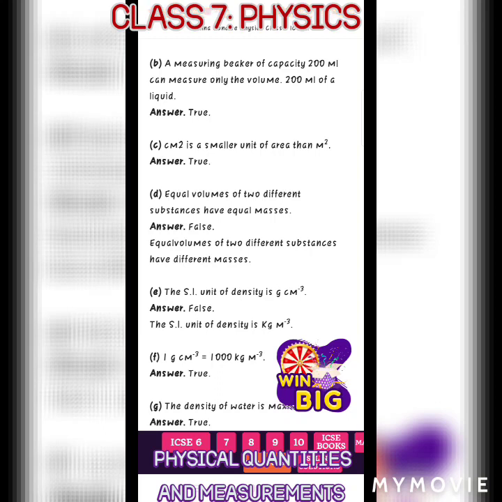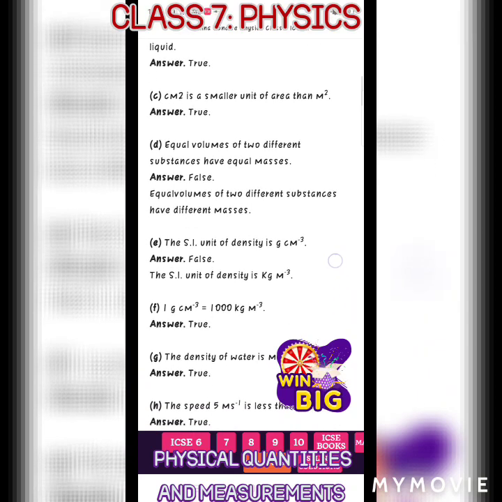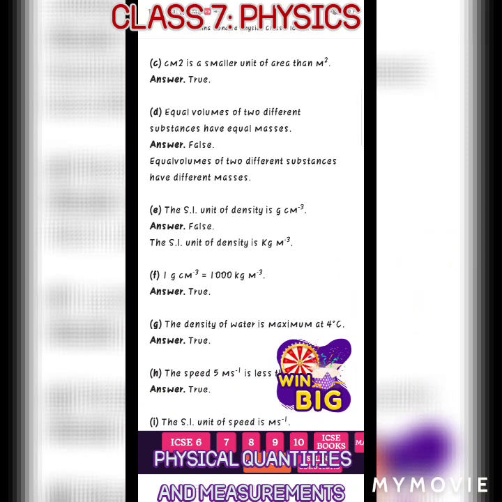Next, the SI unit of density is gram per centimeter cube. It is a false statement, and the correct statement is the SI unit of density is kilogram per meter cube, because we know the SI unit of mass is kg and the SI unit of volume is meter cube.